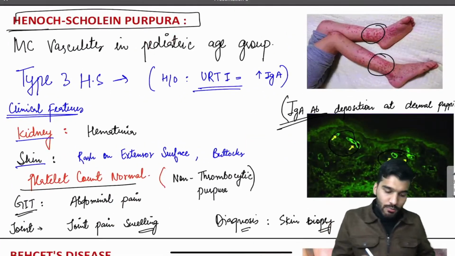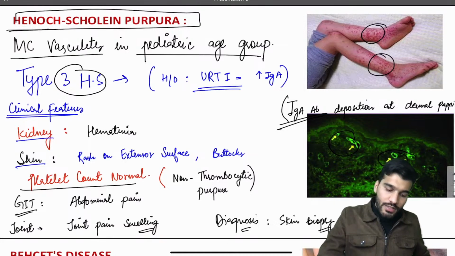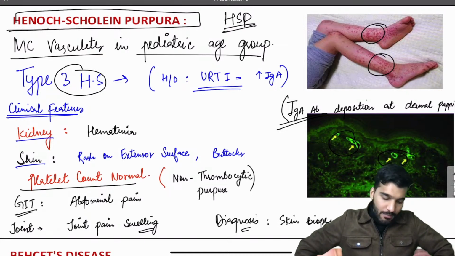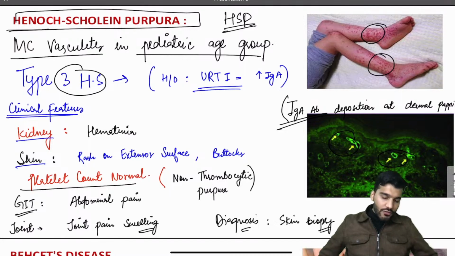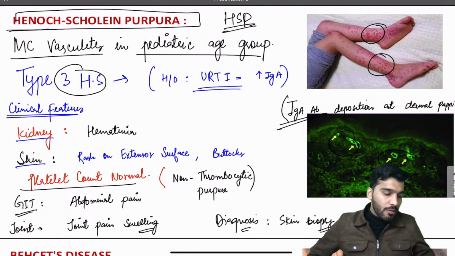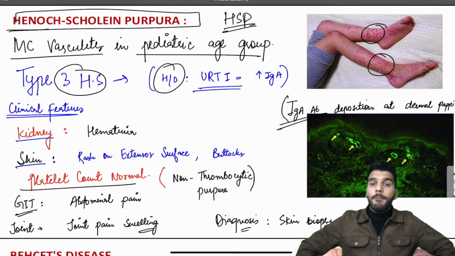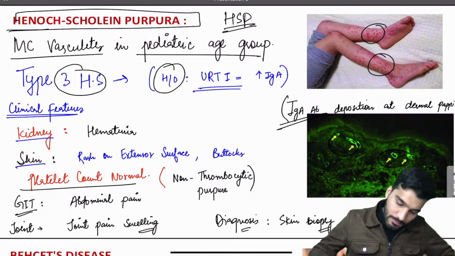Is that clear? So it's the most common vasculitis in the pediatric age group, type 3 hypersensitivity. So it's HSP, three letters, having a type 3 hypersensitivity, like SLE, again type 3 hypersensitivity. Clinical features are hematuria, abdominal pain, arthralgia, joint pain, and it's a non-thrombocytopenic purpura. The patient will give a history of an upper respiratory tract infection.